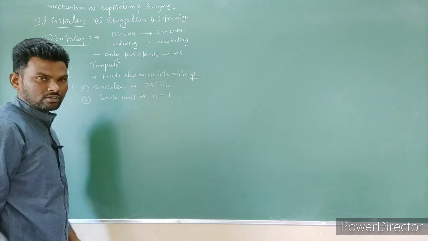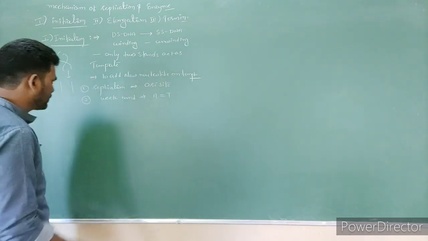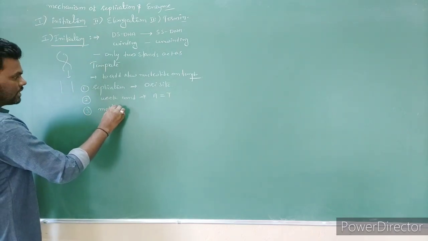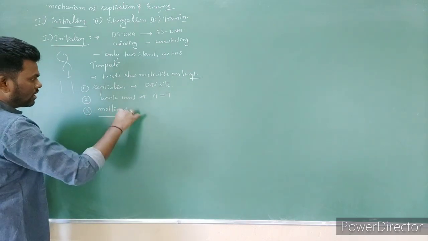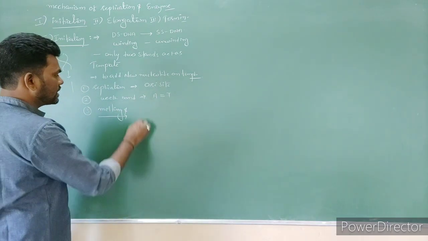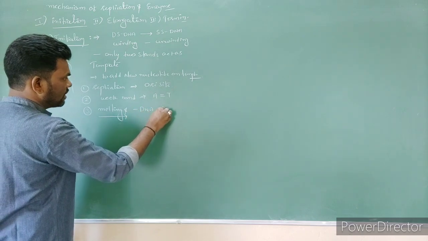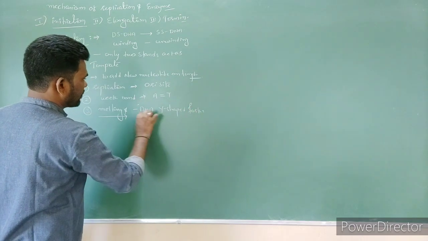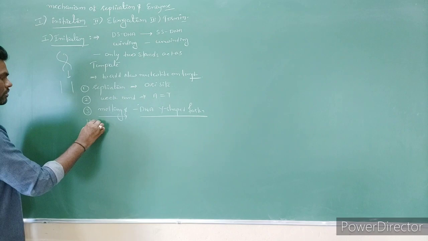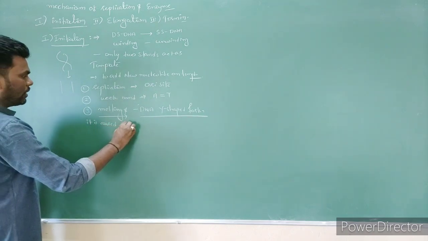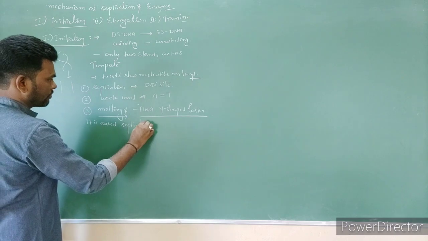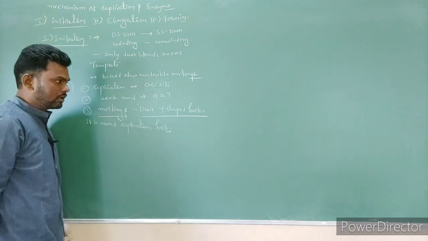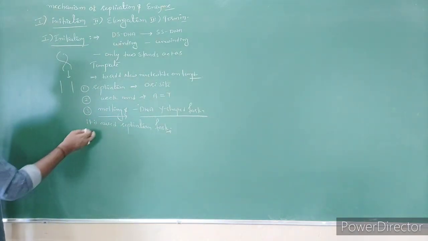Minimum energy is required, so that's why it starts from the weak bonds only. Now double stranded becomes single stranded, which is called melting. Due to the melting, the DNA looks Y-shaped. The fork formed is called the replication fork.